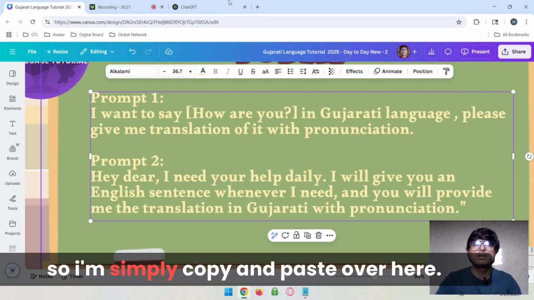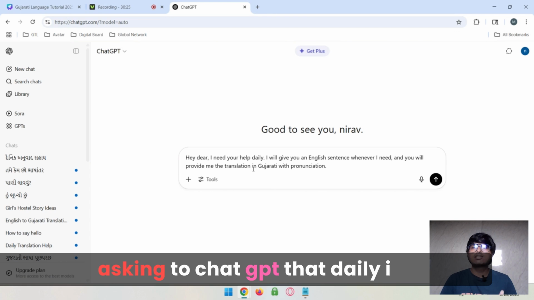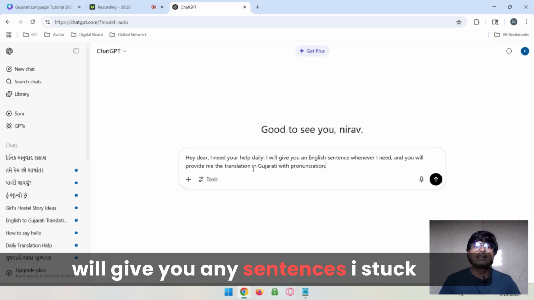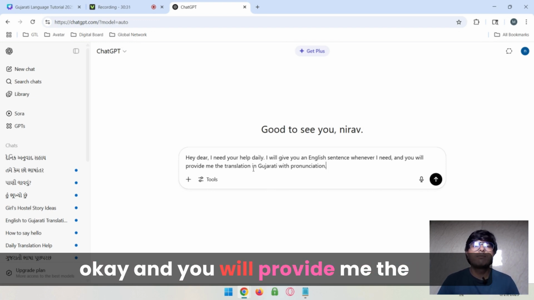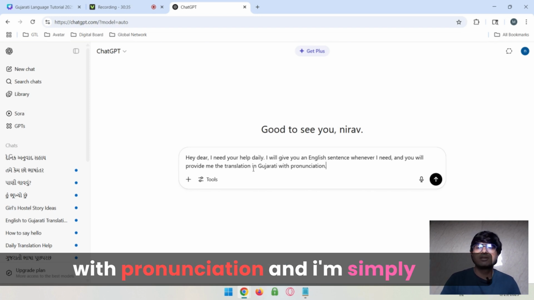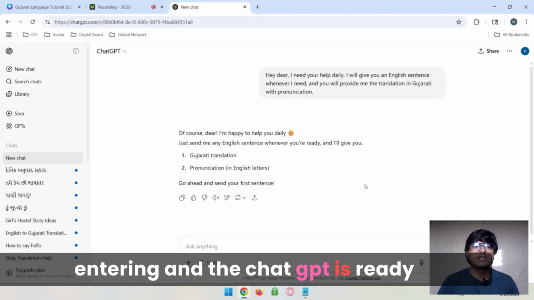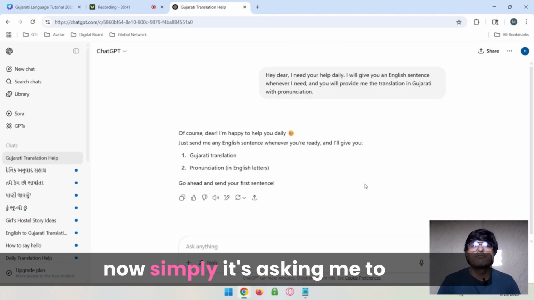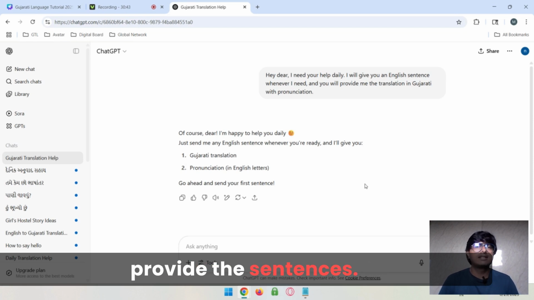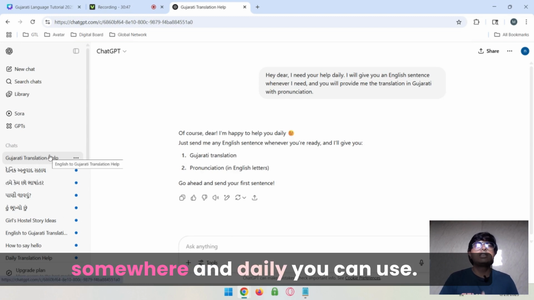So I simply copy and paste it here. In this prompt, I'm telling ChatGPT that daily I will give you any sentences I get stuck on, and you will provide me the Gujarati translation with pronunciation. I simply enter, and ChatGPT is ready. Now it's asking me to provide the sentences. You have to save this chat somewhere, and daily you can use it.